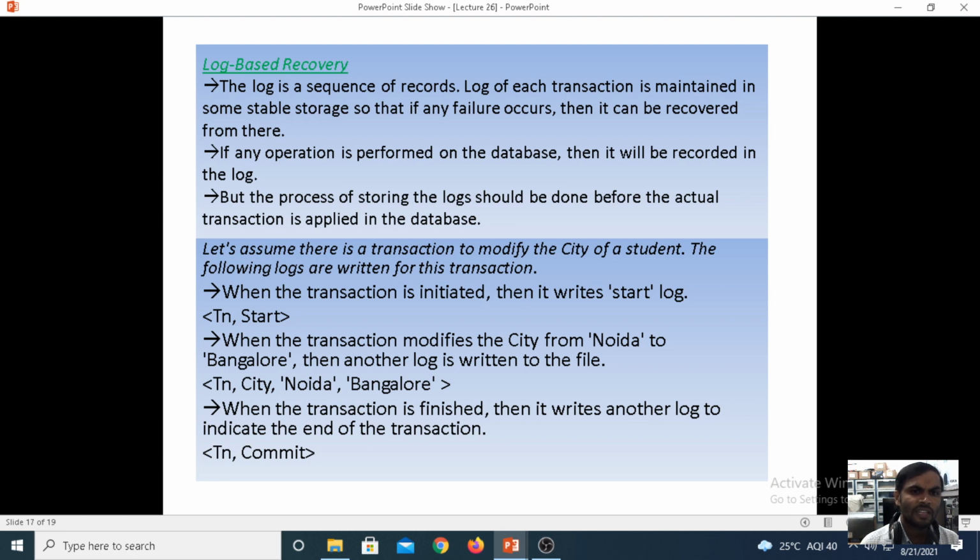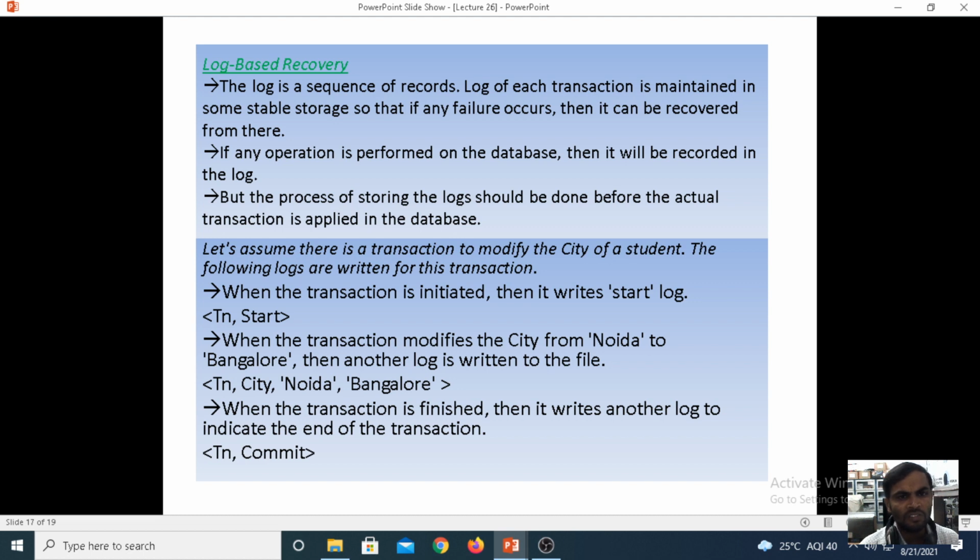The log of each transaction is maintained in some stable storage so that if any failure occurs, it can be recovered from there. If any operation is performed on the database, it will be recorded in the log. The records are stored in the log files, and then the transactions are maintained.